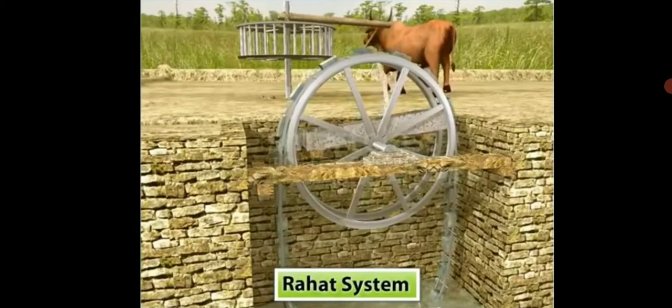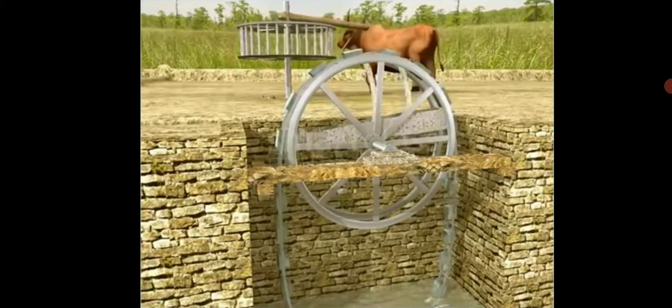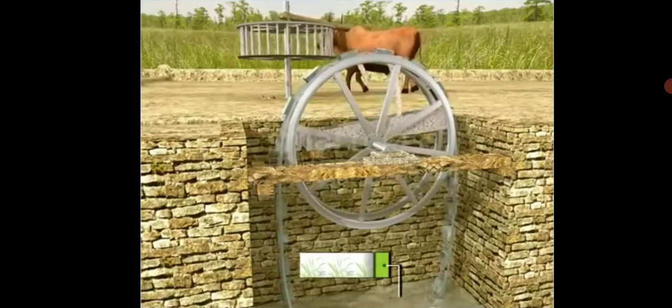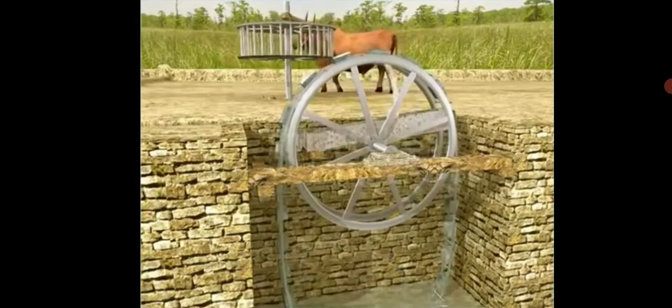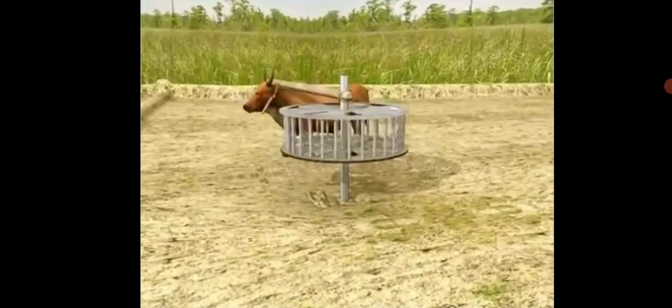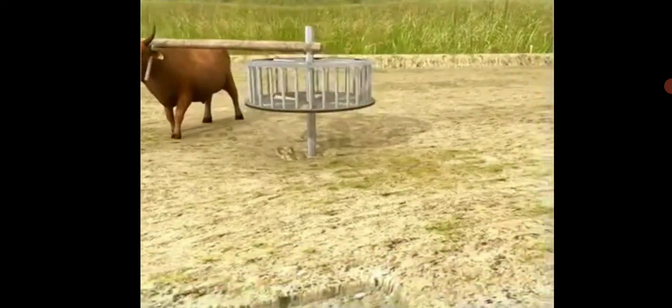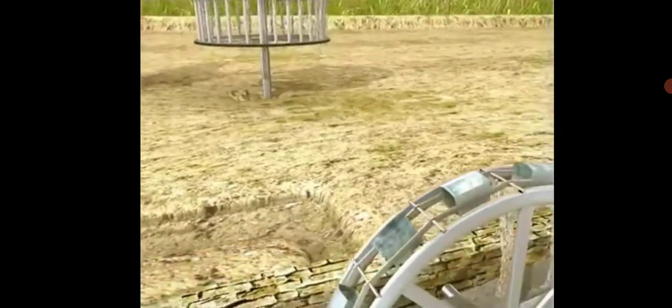The fourth type of traditional irrigation is Rahat irrigation. This is a system of irrigation followed by the villagers, and by this method no water is wasted. It is a system like chain pump, but instead of a pump some animals are used.